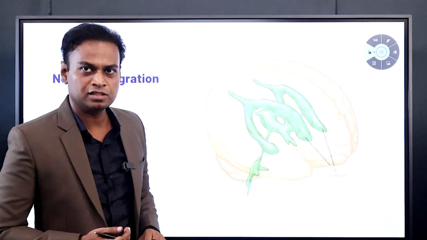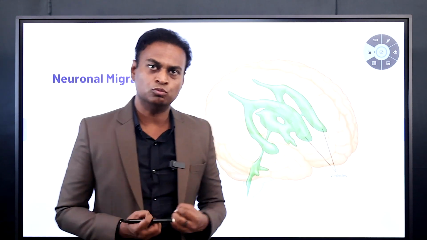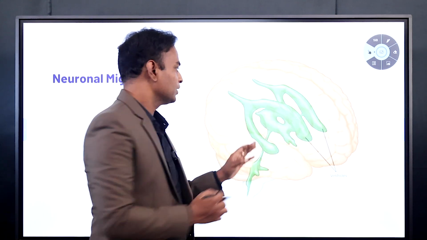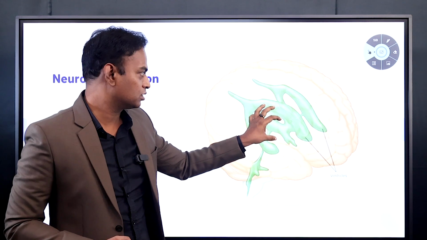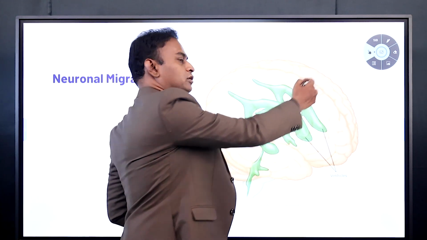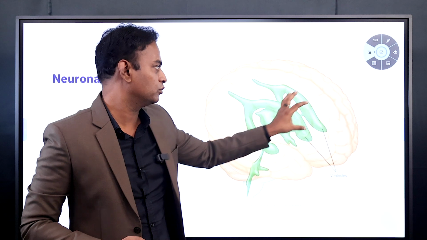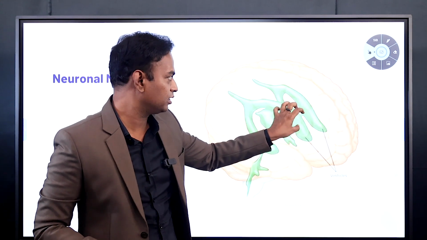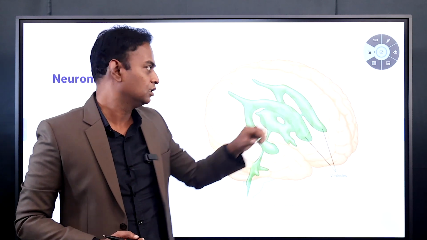Next, how are the neurons generated? You can see here, when you are in the womb, the neurons are generated along these ventricles. Along these ventricles neurons are generated, and they move into the outer part of the cortex. They move into other places. They originate here, and from here they move and form the connections.